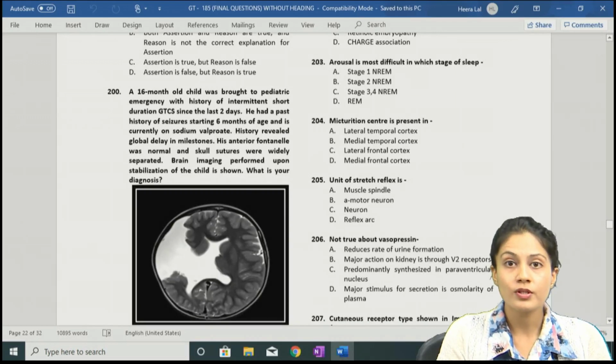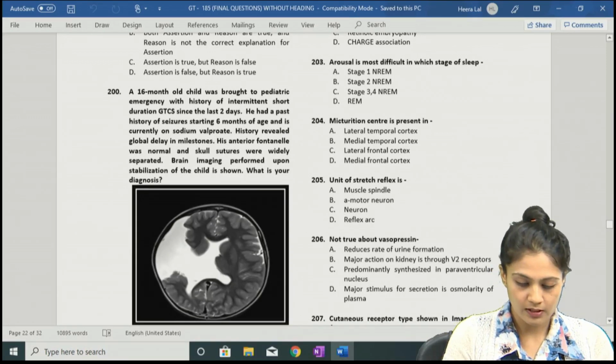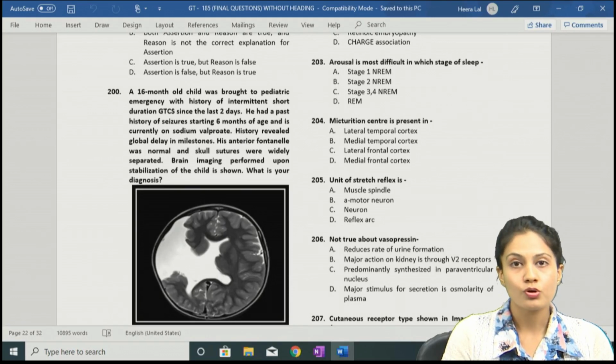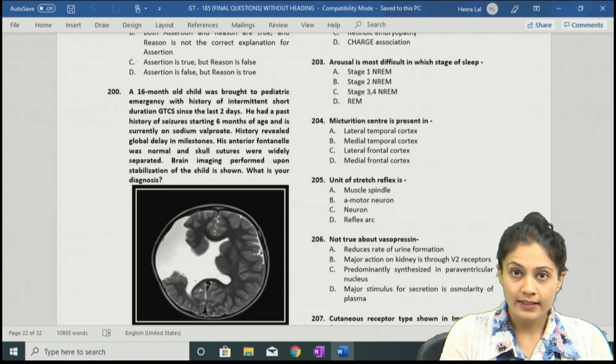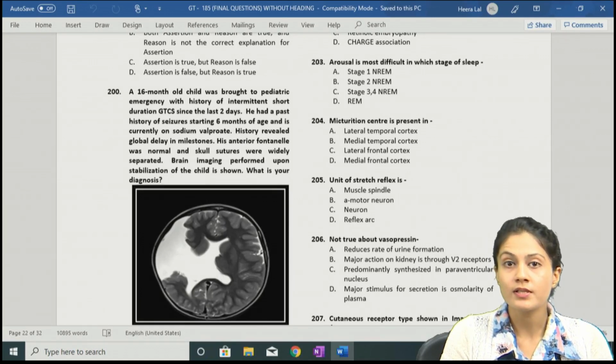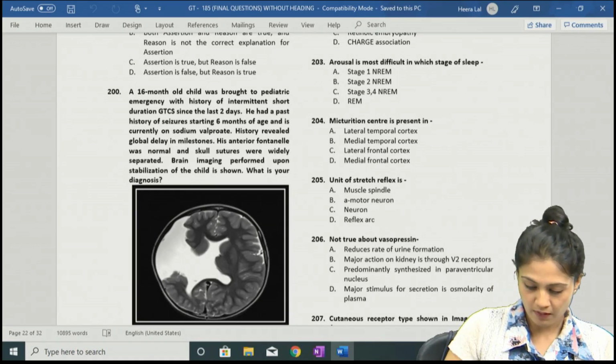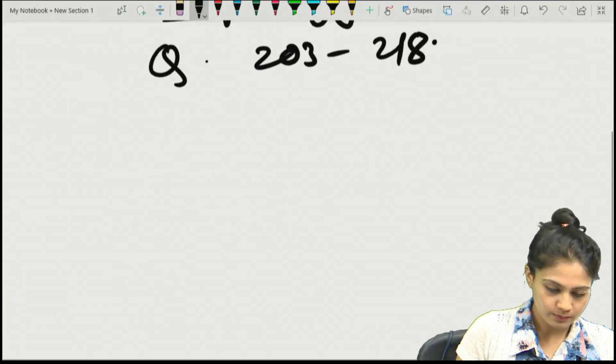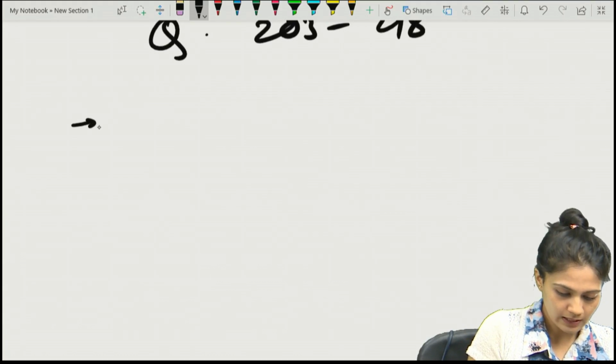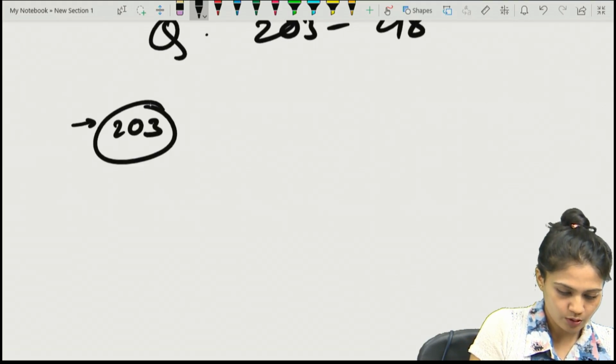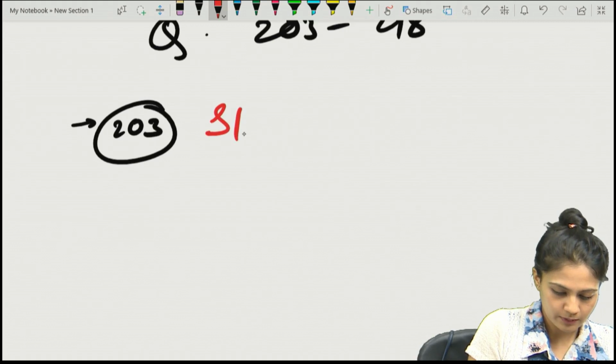Question number 203 says: arousal is most difficult in which stage of the sleep? For this question we should know what the different stages of sleep are and what function they provide us. So let's discuss question number 203, sleep.